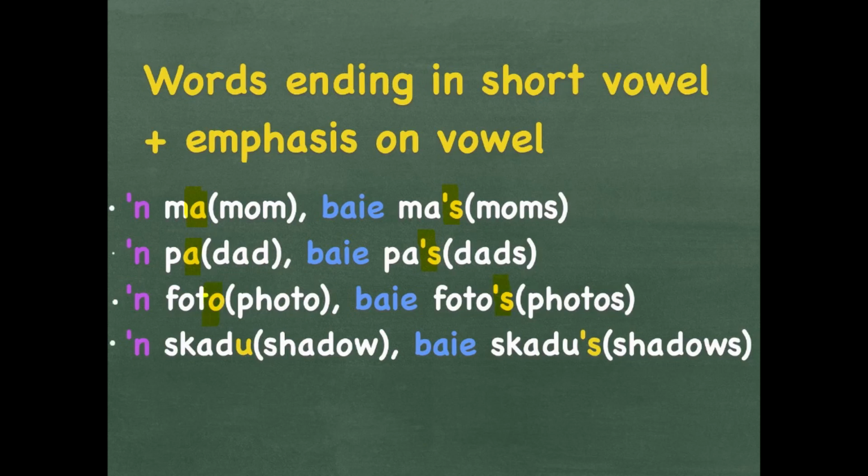A skadu is a shadow. Baie skadu's, again apostrophe S. You hear the emphasis on the U at the back, therefore you need to put an apostrophe S when putting it in plural. It's a shadow, many shadows.